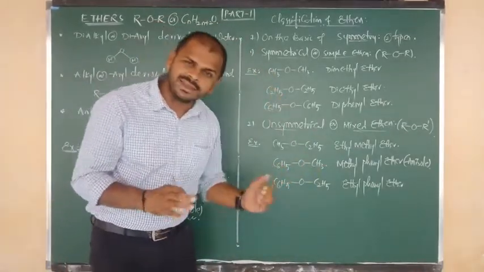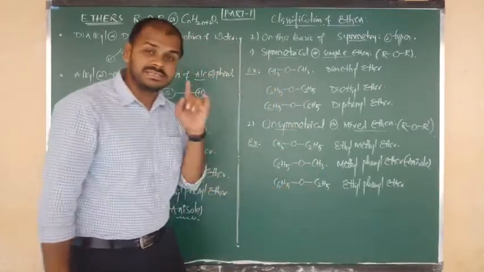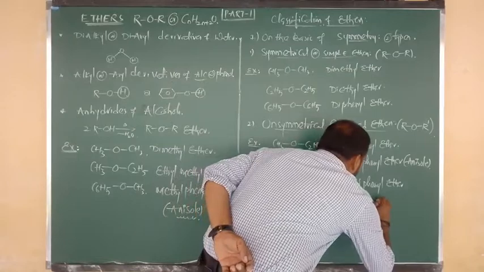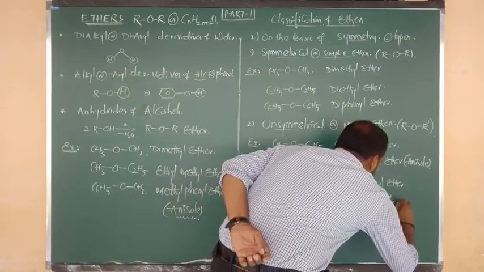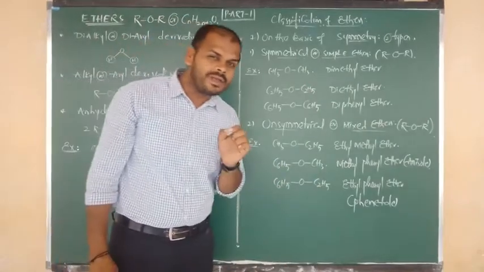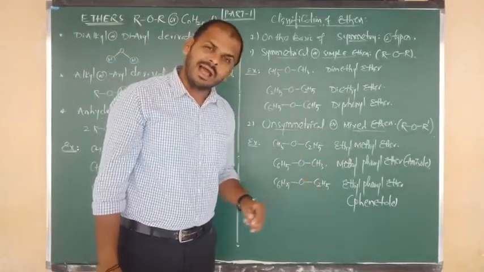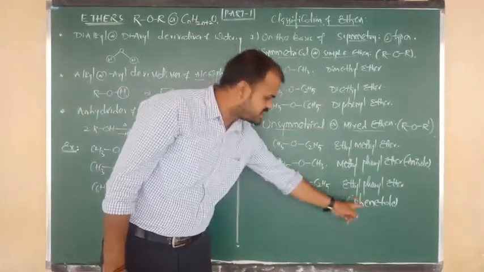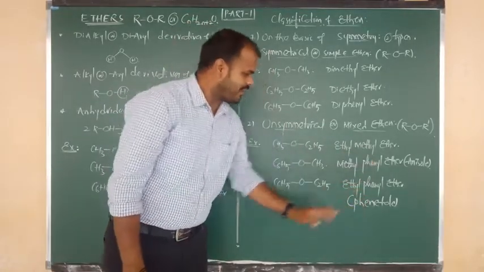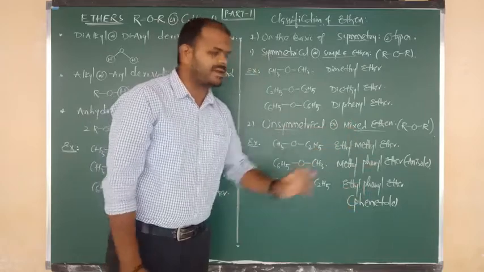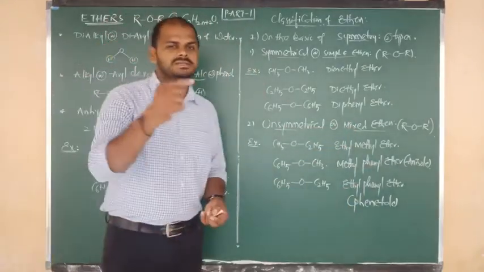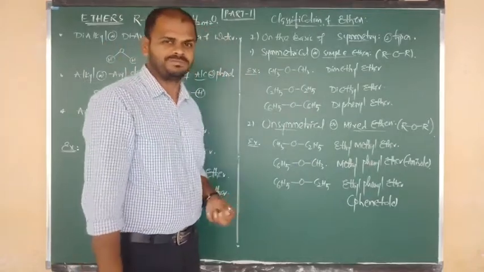Methoxybenzene is known as anisole, but ethoxybenzene is known as, try to remember it, a very important name, phenetole. Methoxybenzene, anisole, and ethoxybenzene, phenetole. So anisole and phenetole both belong to unsymmetrical ethers, and also we can say mixed ethers. Such answers we have to take as objective.